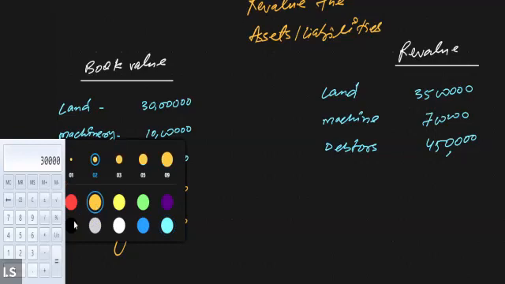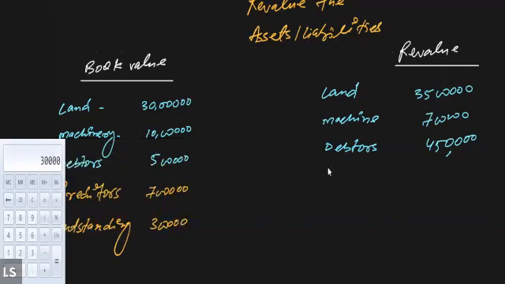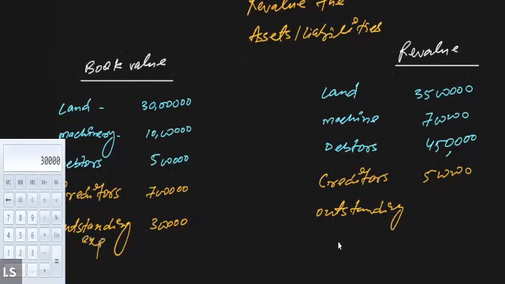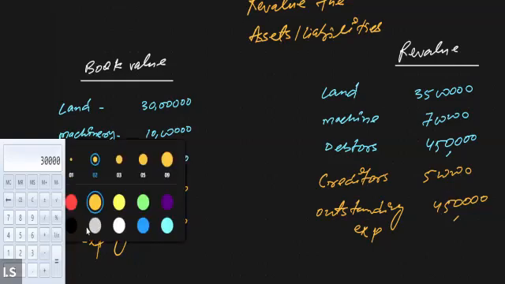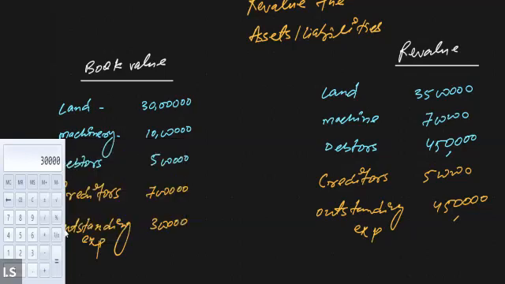Similarly, the liability may also change. The market value of the liability may also change. Let's suppose the value of the creditors declined to 5 lakhs. And similarly, the value of the outstanding expenses increases to 4,50,000. So these are the new values of the assets and liabilities based on the changes taking place in the market.